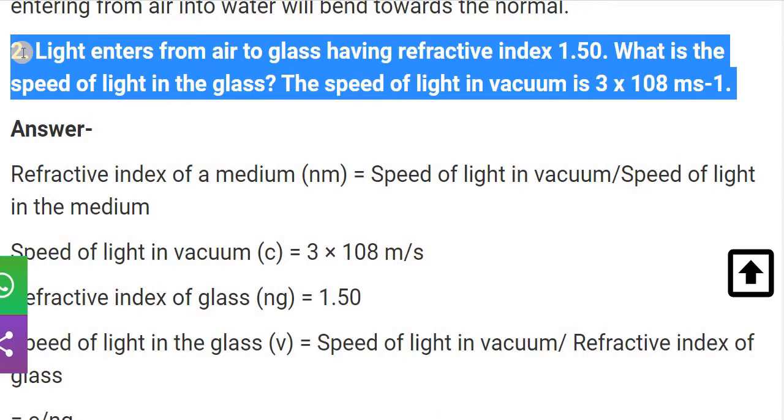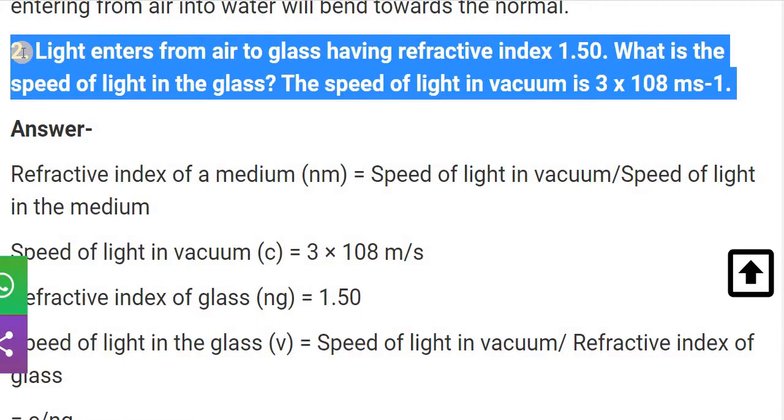Now let's see question number 2. The light enters from air to glass having a refractive index of 1.50. What is the speed of light in glass? The speed of light in a vacuum is 3 into 10 raised to 8 meter per second.